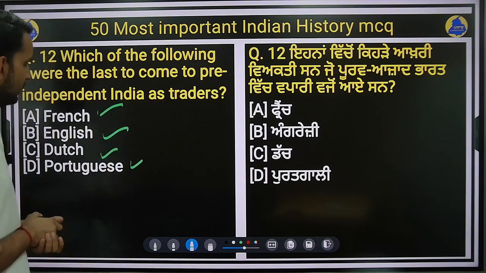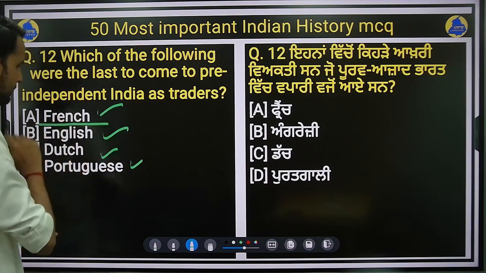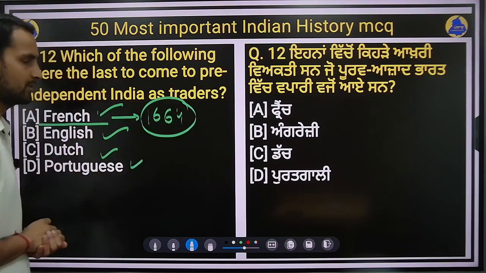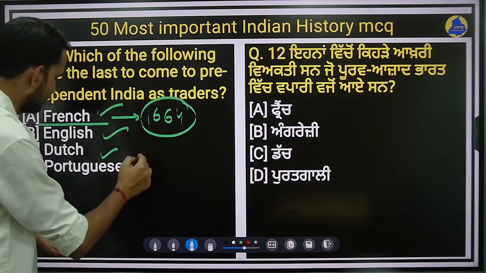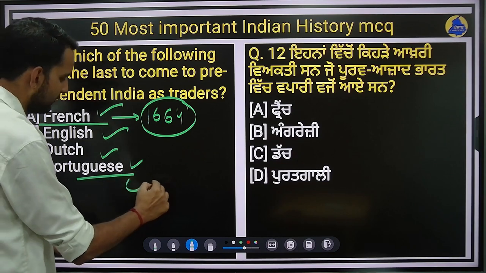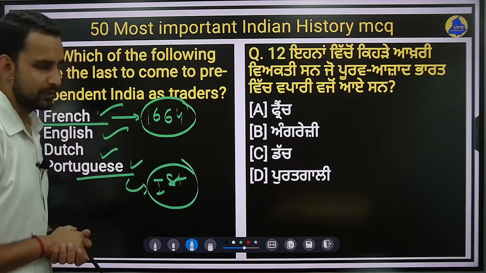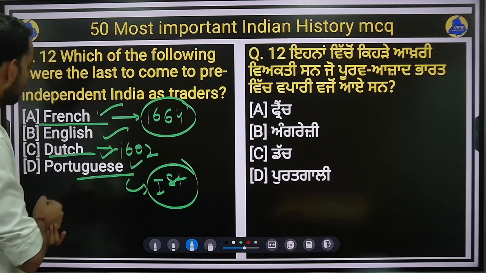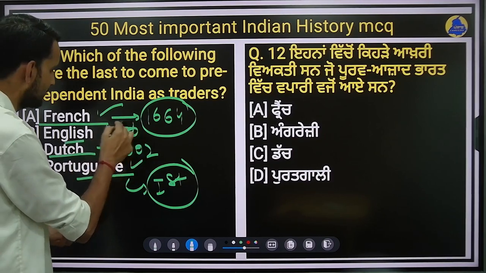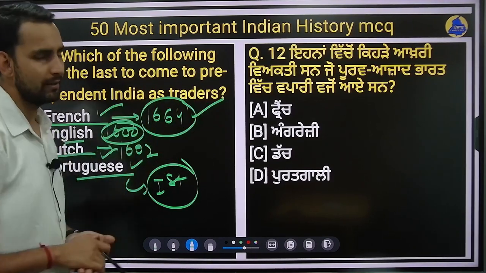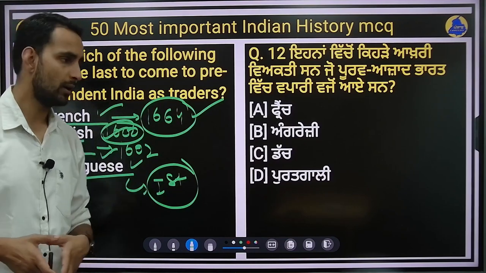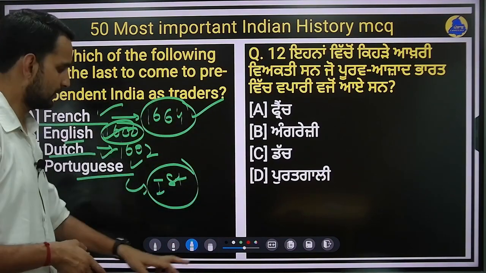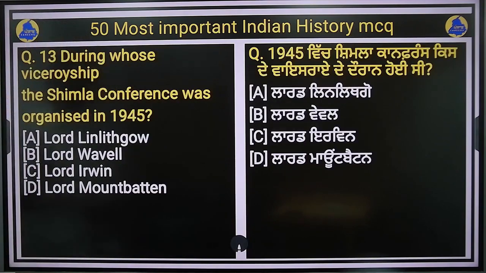So in this question, the French will be the right answer. The French East India Company was established in 1664. They were the last. The Portuguese come first, the earliest. Dutch East India Company was established in 1602. English East India Company was established in 1600. So ultimately, the French were the last who came in after 1664, the year in which the French East India Company was established, right? So we will move on to our next question.